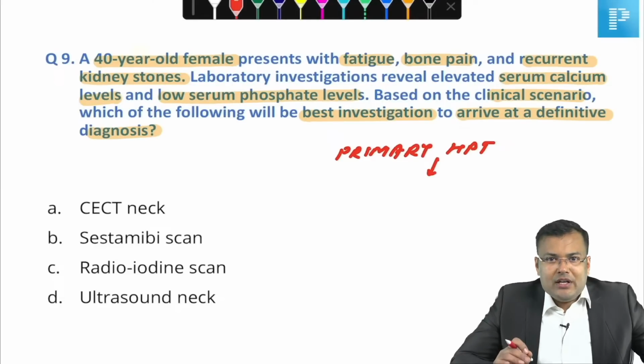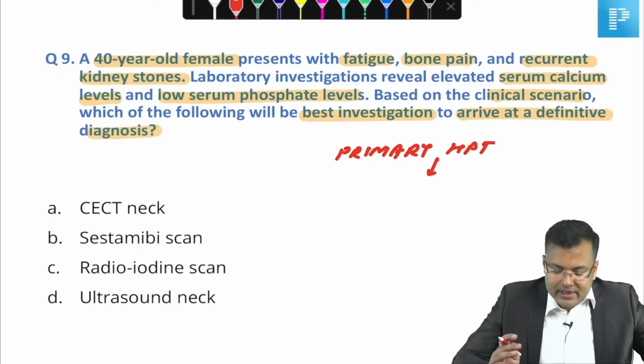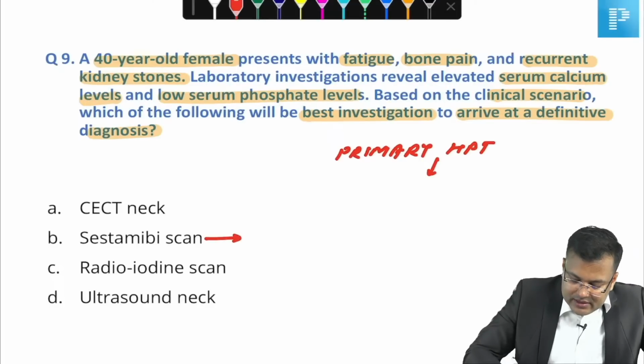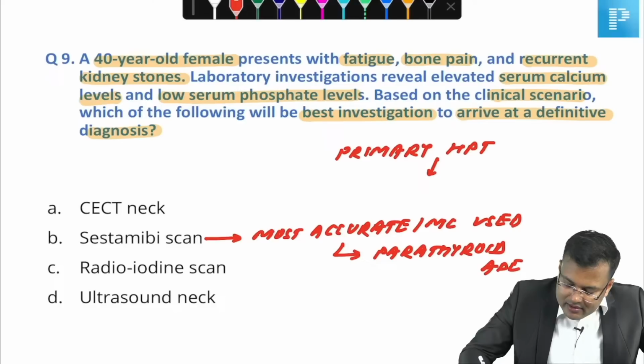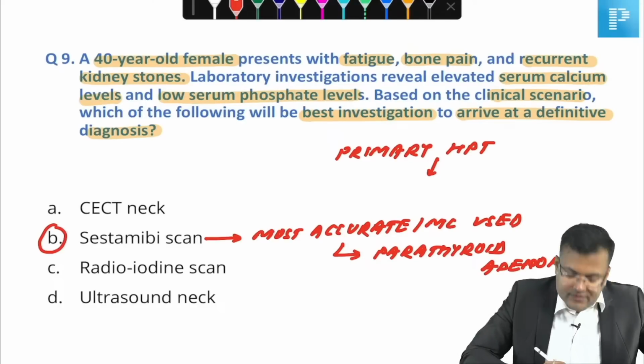The most accurate and most commonly used investigation is the sestamibi scan. So this is the most accurate as well as most commonly used for parathyroid adenoma. Clear guys? What is the correct answer for this question?